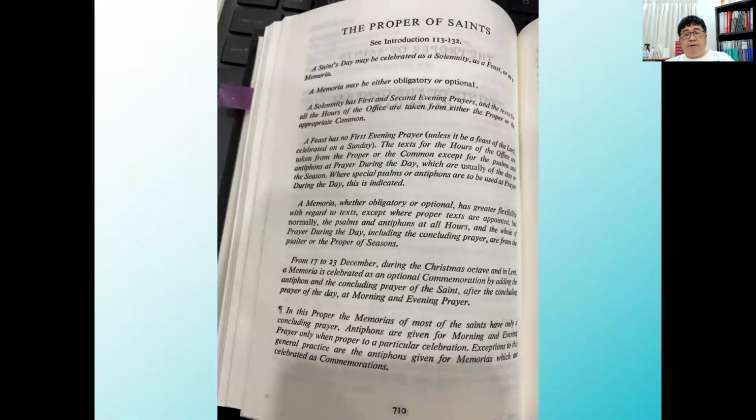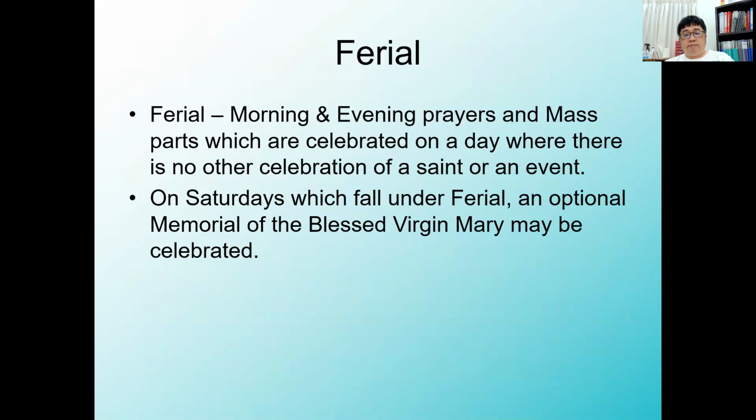If you look at your Everyday Prayer Book, you will notice that on page 710, you will be able to see some details about memorials, saints, solemnities, and feast days. You should read this page to get a better understanding of this point.